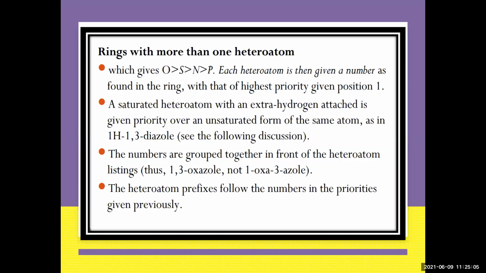1 and 3 are the positions of your heteroatoms. When we write the structure, 1,3, the numbers are separated from the name letters by a dash. So 1,3-oxa. The heteroatom prefixes always follow the numbers in priority order. So always the number is given first, and then the priority. Now let's go for the next rule.